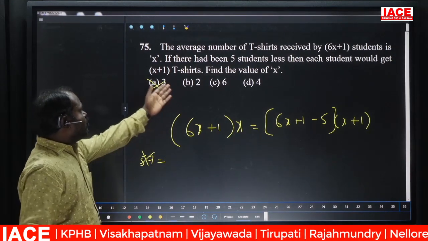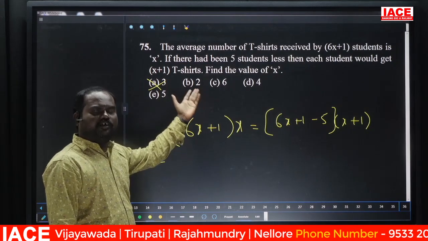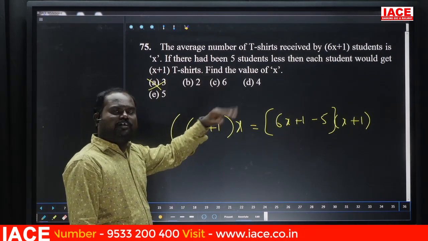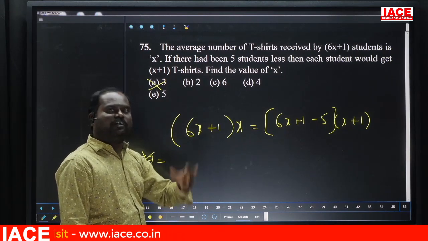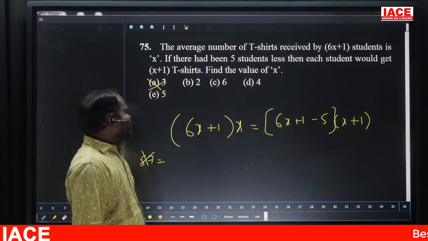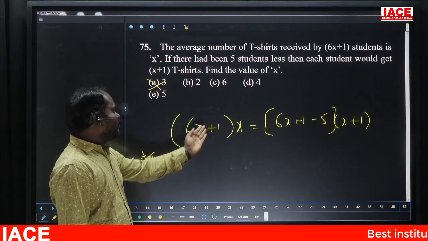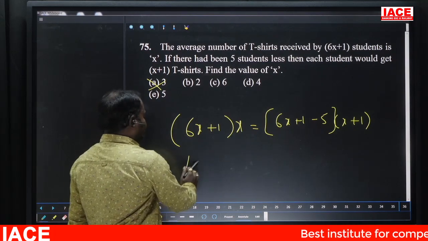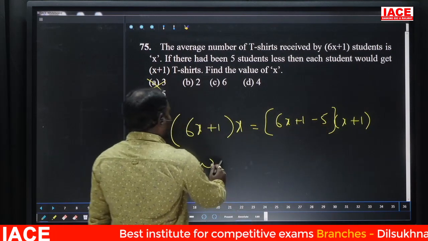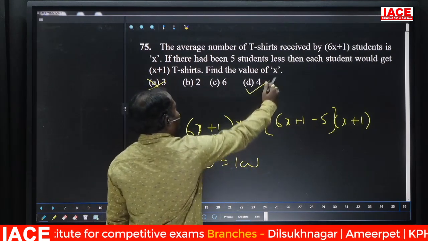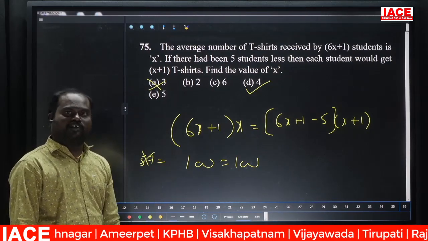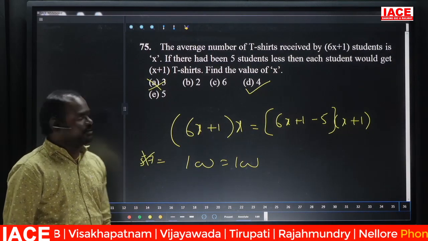Go for the next. Instead of the least option, leave that, and go for the next option. 6 is also the highest, so leave that too. First of all, leave the least option as well as the highest, and just check the moderate options. If not, go for the other options. You go for 4: 6 fours are 24 plus 1 is 25, into 4 is 100. On the other side, 24 minus 5 is 20, into 5 is 100. So LHS and RHS are satisfied for option D. Option D. First of all, leave the least and highest options and check the moderate options. If not, go for the other options. Next.